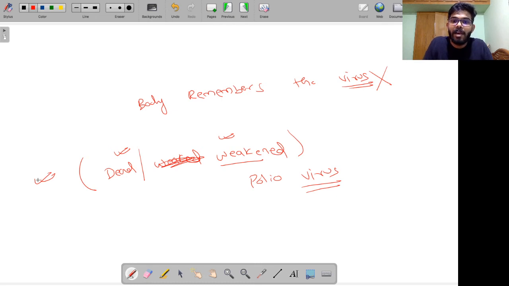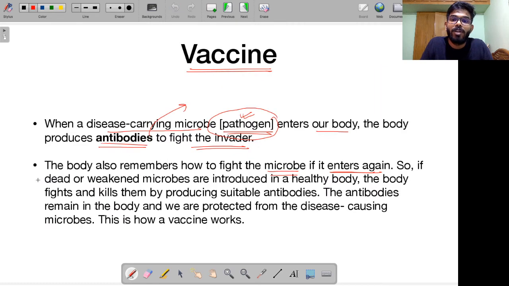Next time, when the real polio virus attacks you, your body knows how to recognize it and respond to it. This is how vaccines actually work. If dead or weakened microbes are introduced into a healthy body, the body fights and kills them. It starts to produce suitable antibodies, and the antibodies remain in the body and we are protected from disease-causing microorganisms.